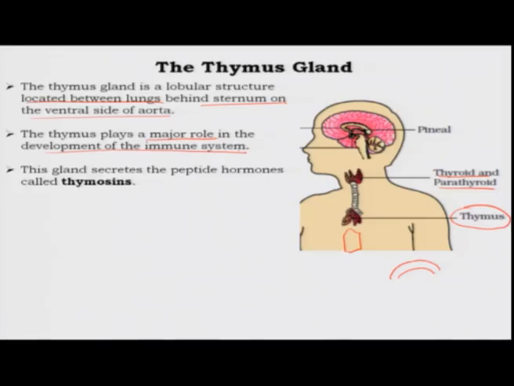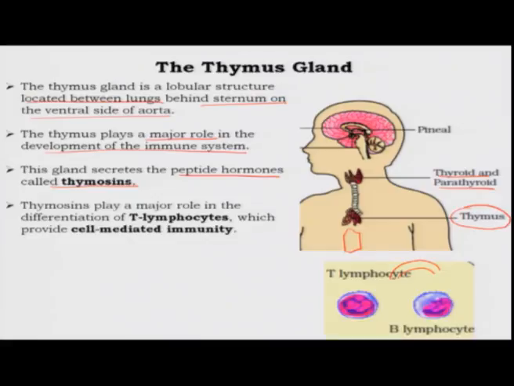During the development of the immune system, it acts as a nursery for the T lymphocytes. This gland secretes peptide hormones called thymosins. Other than functioning as the nursery for T lymphocytes, thymosins actually play a main role in differentiation of T lymphocytes.